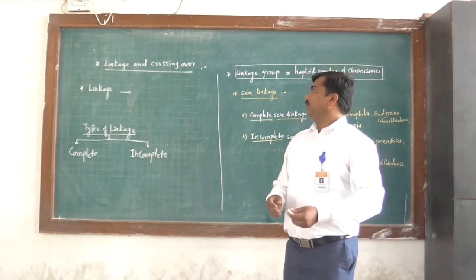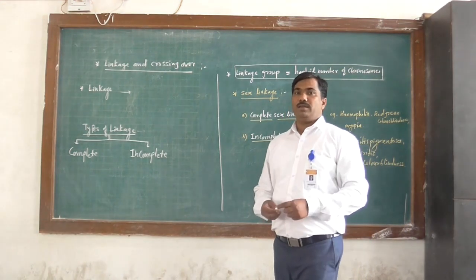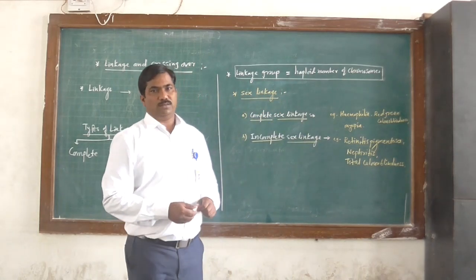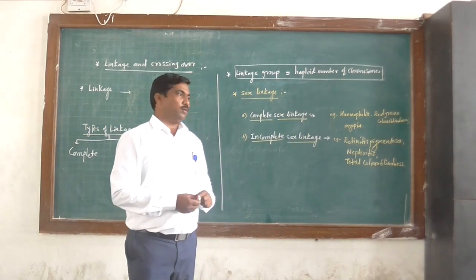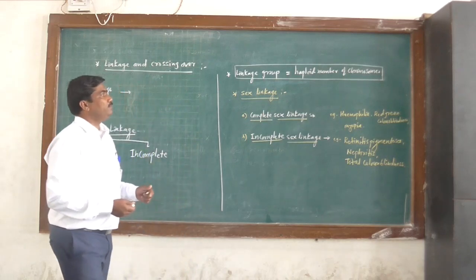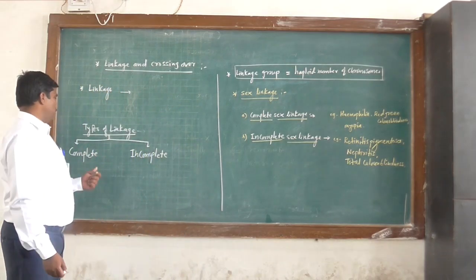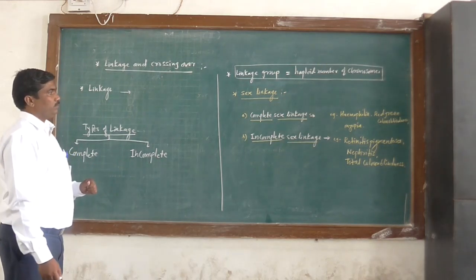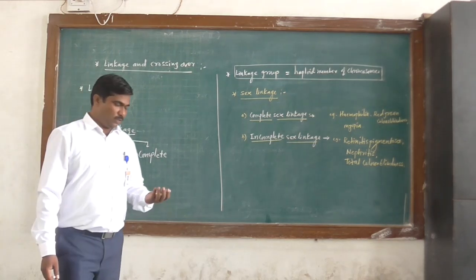Okay, next point is linkage and crossing over. So what is linkage and what is crossing over? Then different types of linkage: complete linkage and incomplete linkage. Okay, these points we now discuss one by one.